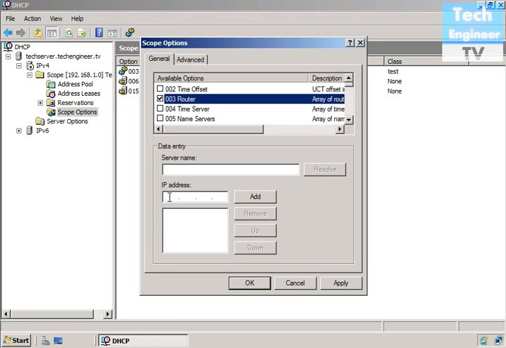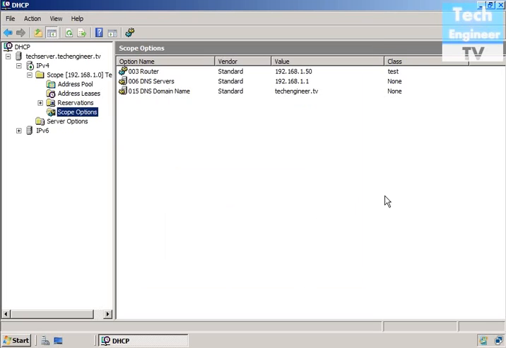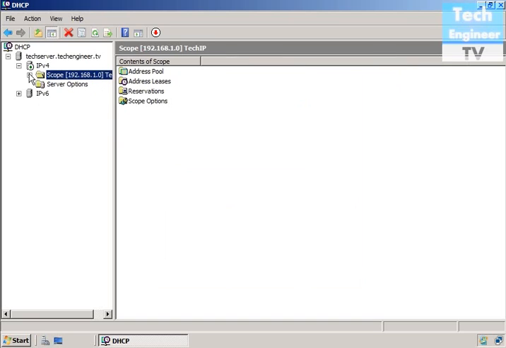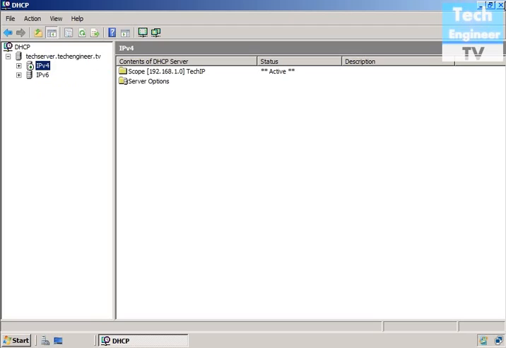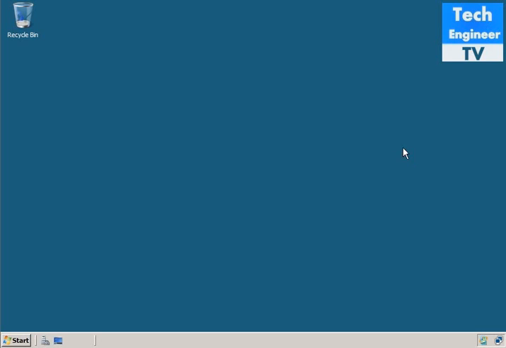And if you want to set 192.168.1.1, even if you don't have a router, it will be there as the gateway. But we don't want to set that. You can do that if your gateway column is blank and you want to provide a gateway to your client computer.